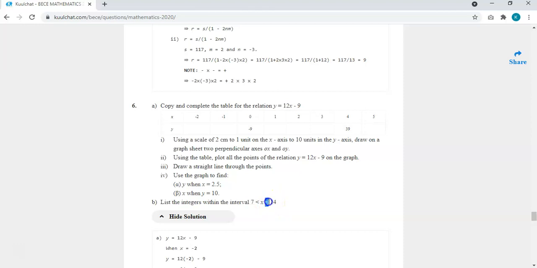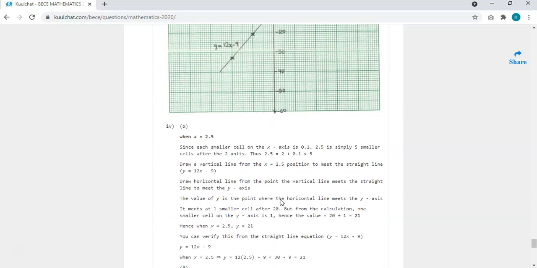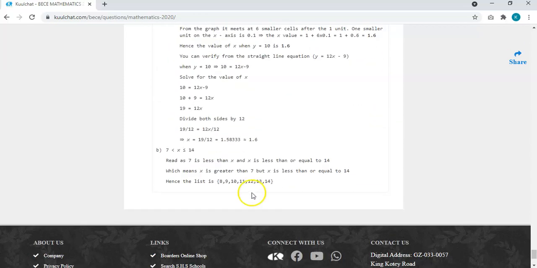This sign means or equal to. So it means that 14 is also included. If it were only less than, then you would need to end at 13. But since it says less than or equal to, then you need to include your 14 there. So if you can see here, that's the list: 8, 9, 10, 11, 12, 13, and 14.